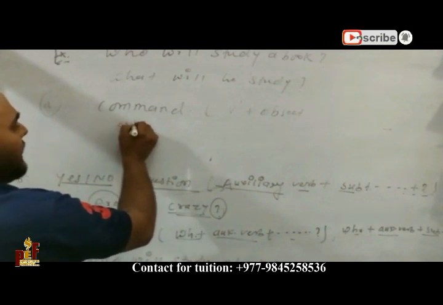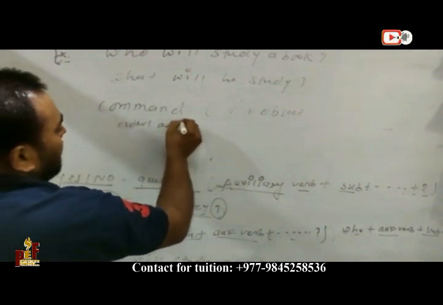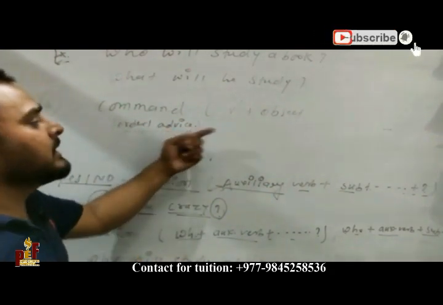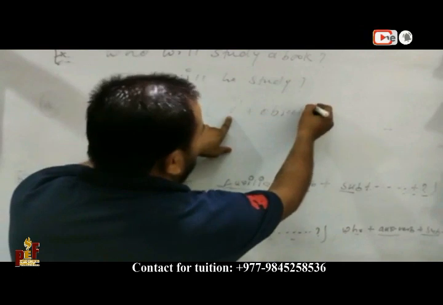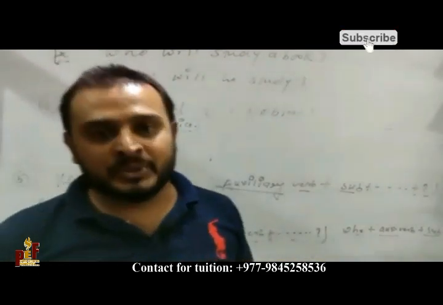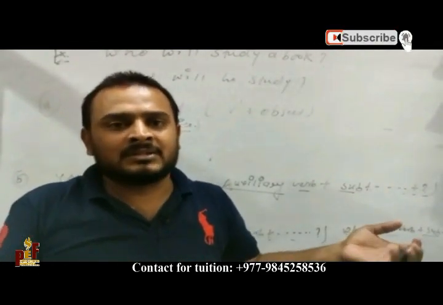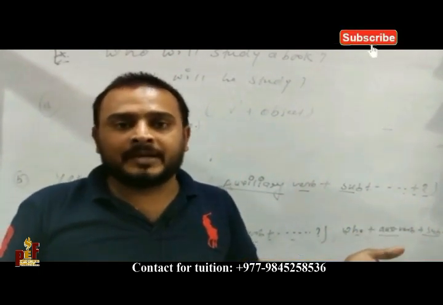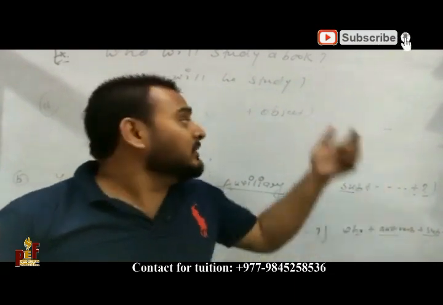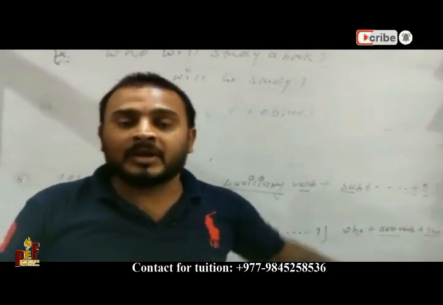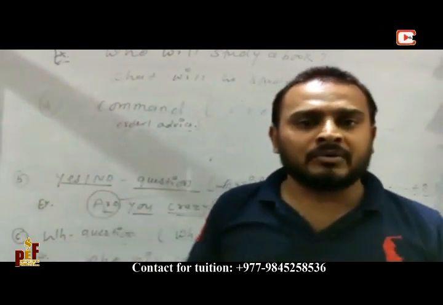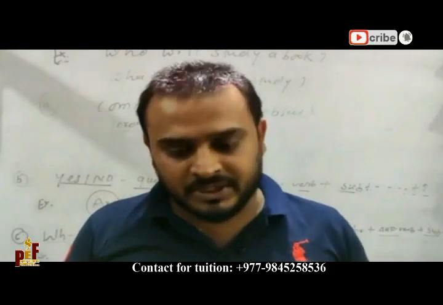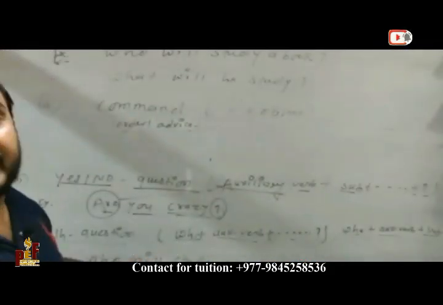We can say command, order, advice come under this. Command, order, advice start from verb 1 plus object. Open the door, this is a command. Shut up. Stand up. Verb 1, shut up. Just like that, stand up, sit down, that is a command. Order is what we have to study here under command. Okay, next one.